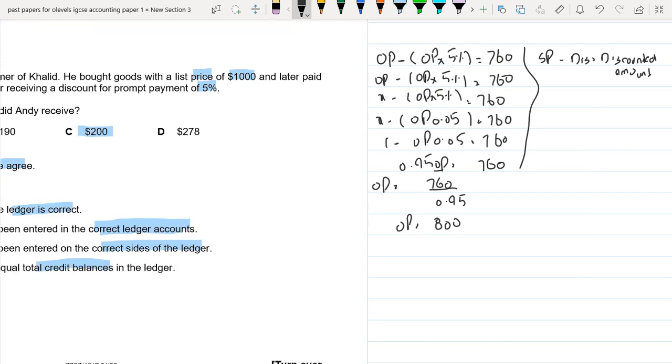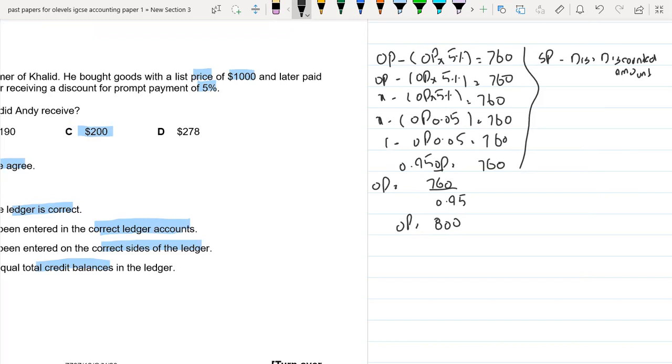I made OP the subject because I want to find the original price. So 0.95 is multiplied here and would be dividing on the other side. So 760 divided by 0.95. So the original price is 800. It means that 800 was the invoice price, and the list price was 1000.